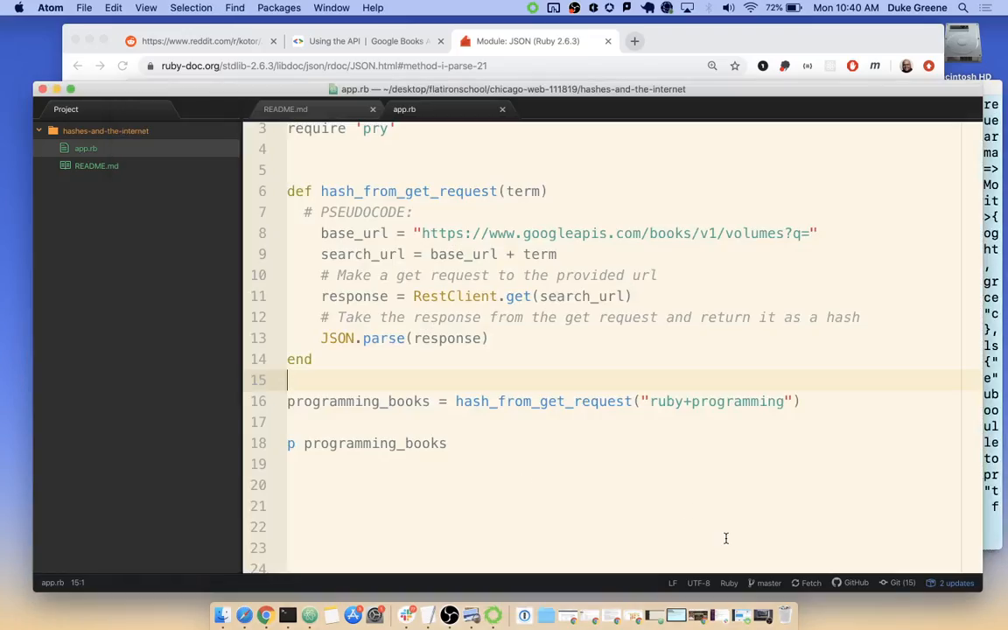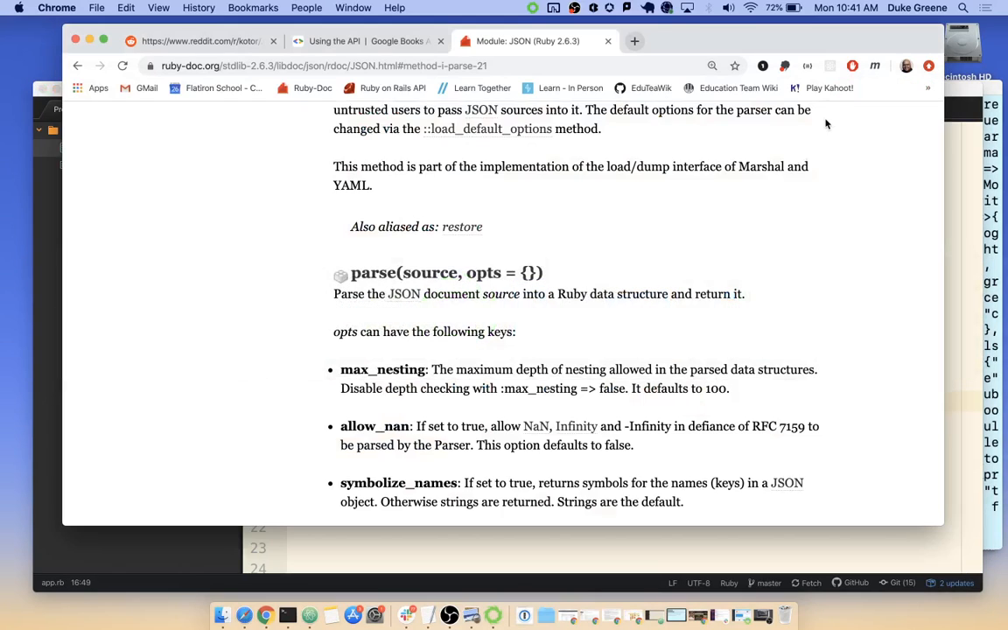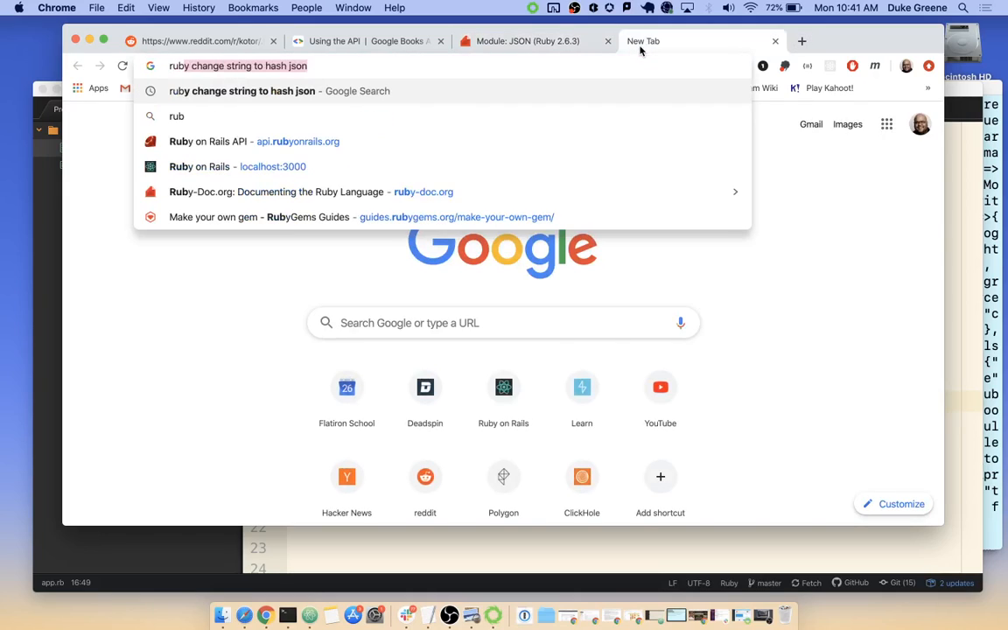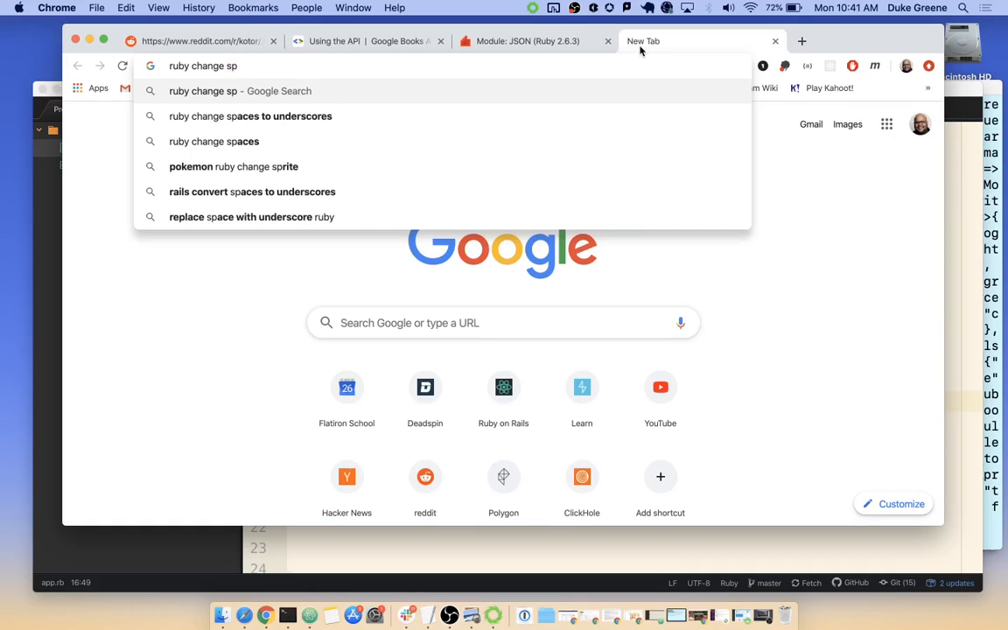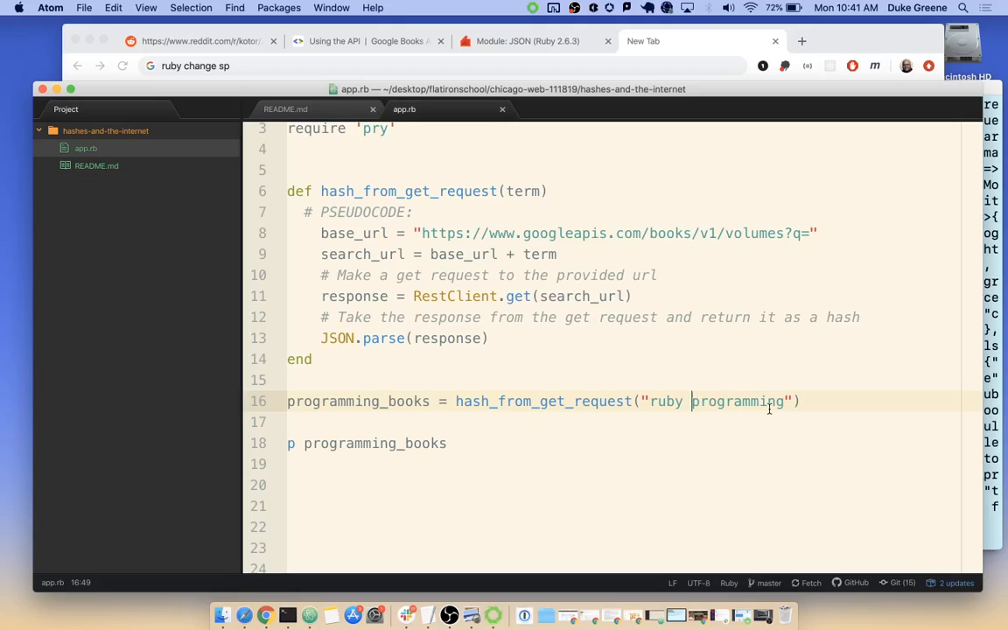So then I think the next step would be to figure out how to take this term, and if it was like Ruby space programming, how do we turn the space into a plus? Any idea there? Yeah, let's Google it. Oh, that's a good idea. Yeah, we could split, because it'll split on spaces by default. And then when we do join, we could pass in plus as the argument. And then when it puts them together, it should do the plus in between.